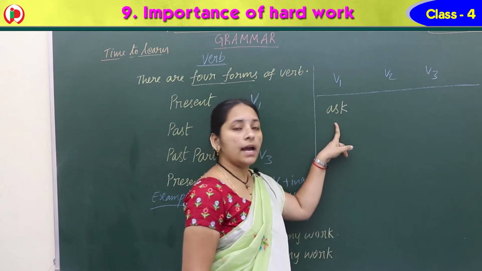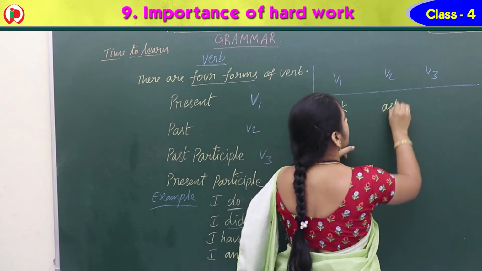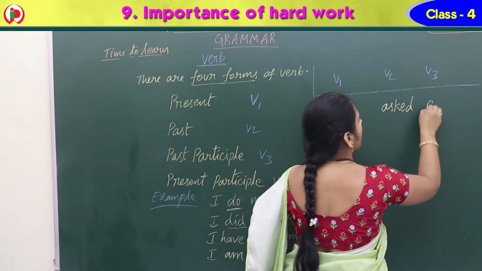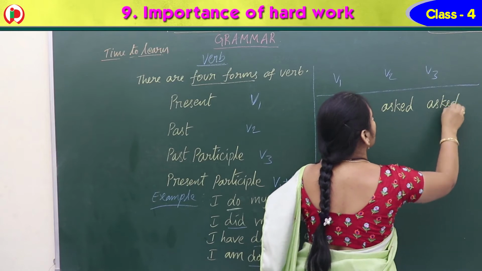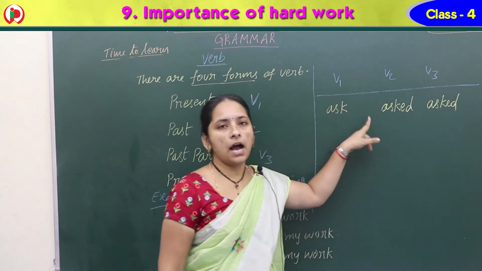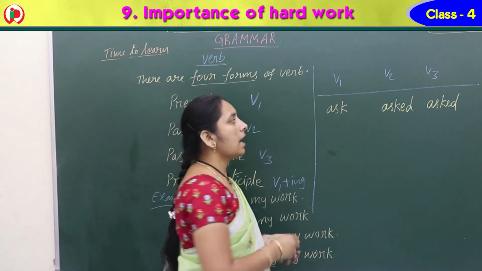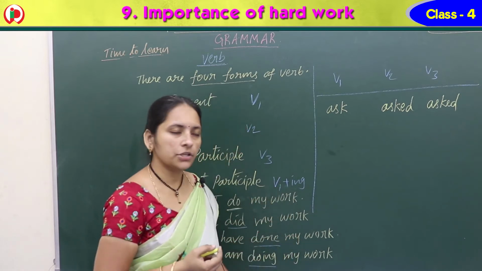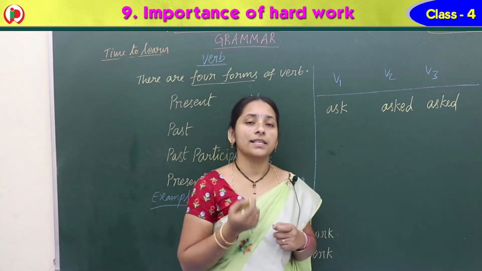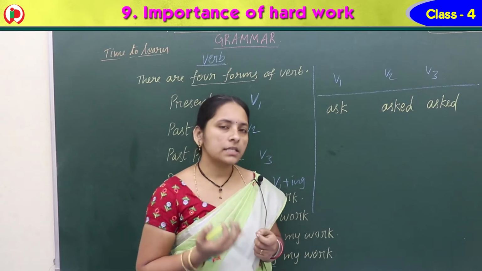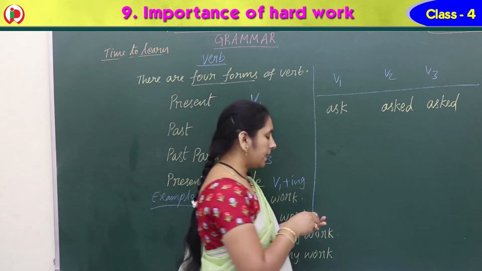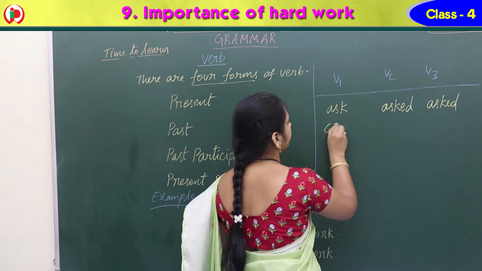V1 is ask and V2 is asked, and V3 also asked. Ask, asked, asked. Okay, but the correct pronunciation is asked. So ask, asked, asked. And next one, cry.